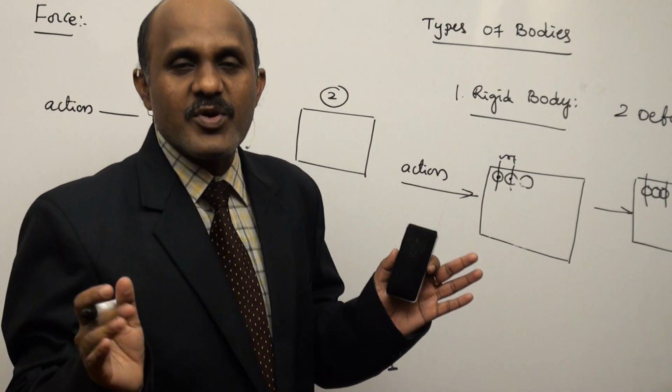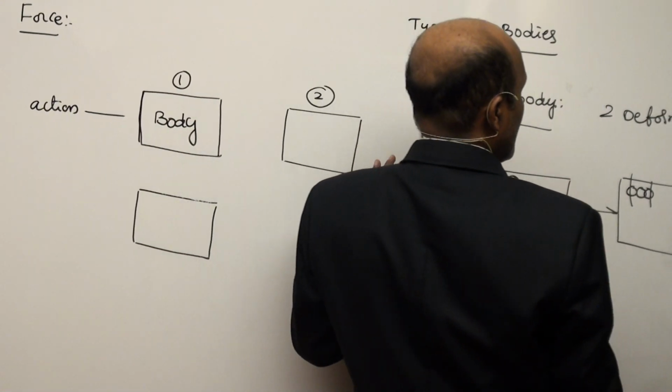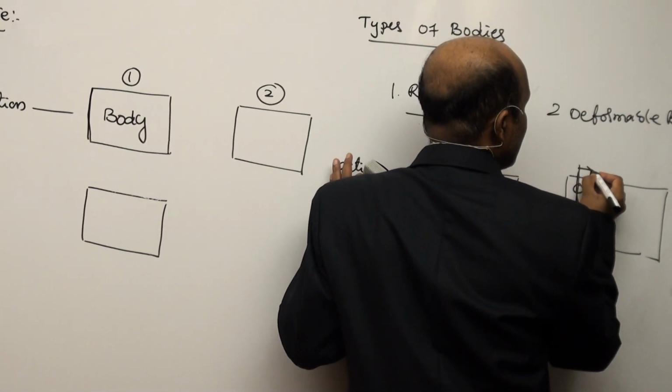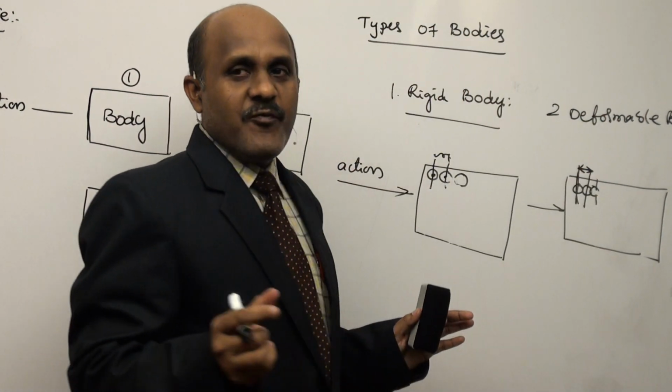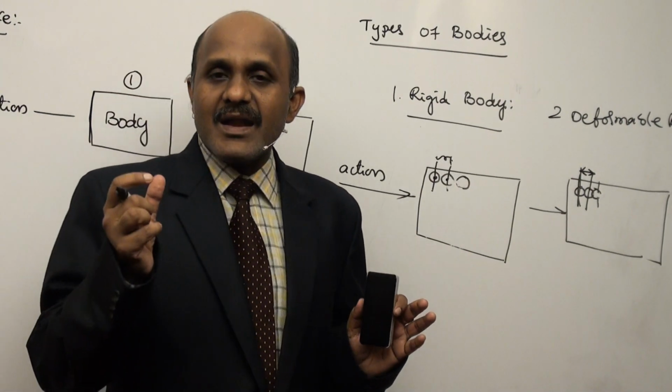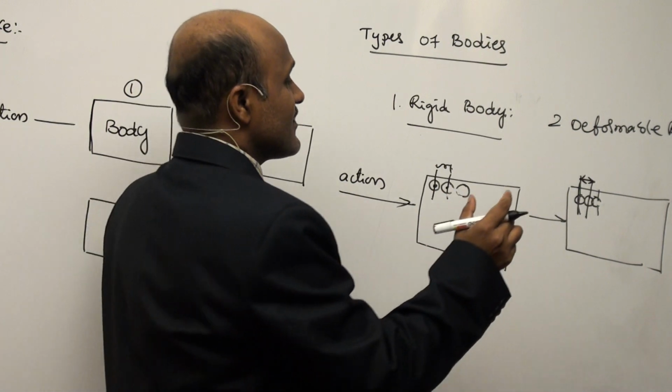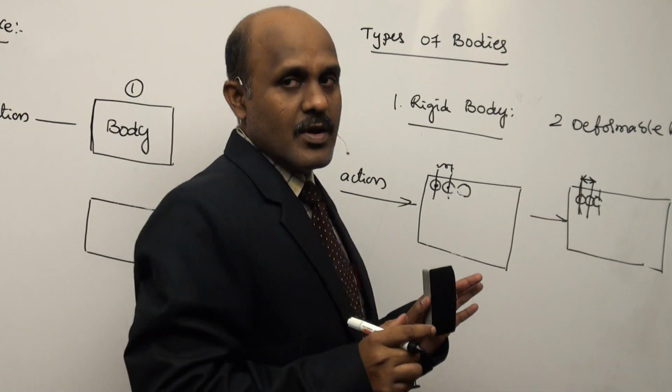Now, deformable body. The next body is a deformable body. The distance between the particles before application of the force and after application of the force is not the same. So this is called a deformable body.